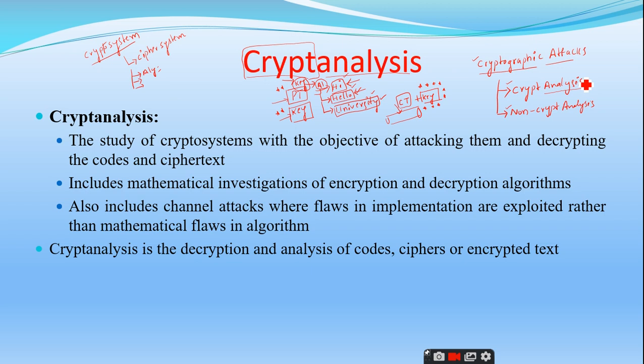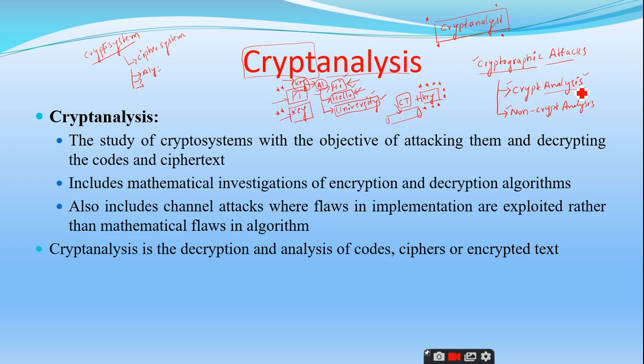So the ultimate goal of cryptanalysis, and you need to understand one more term called cryptanalyst. The person who makes this analysis on the crypto systems is called the cryptanalyst. He is the user who makes some analysis on the cryptographic systems, and he will attack these crypto systems.